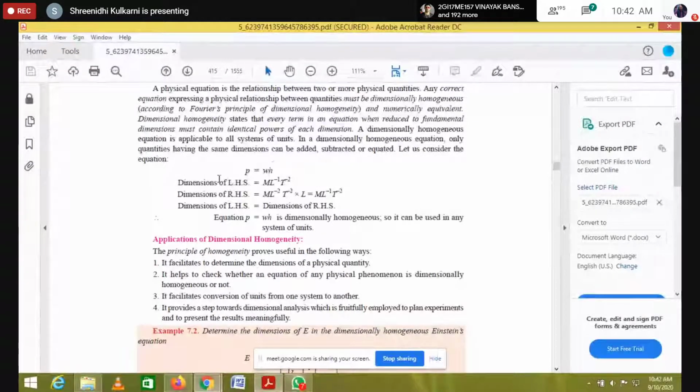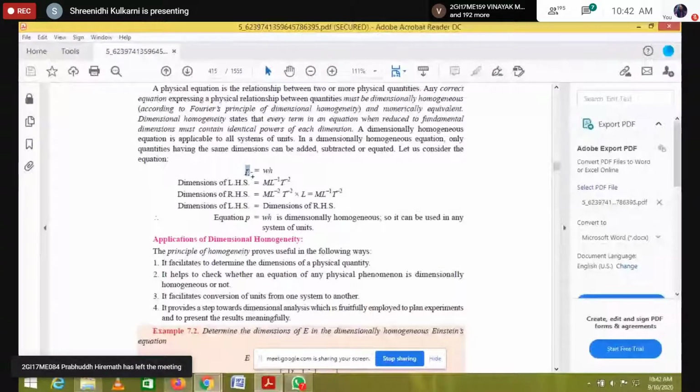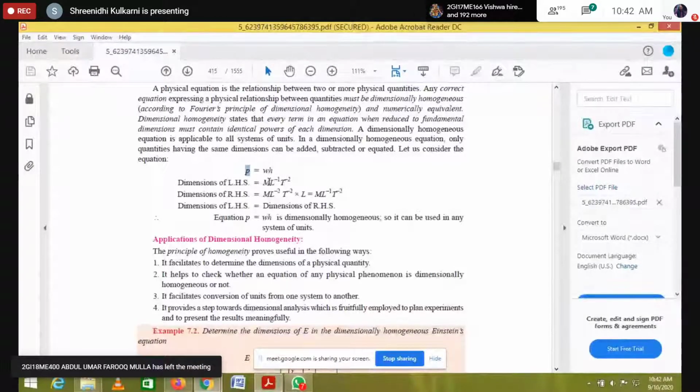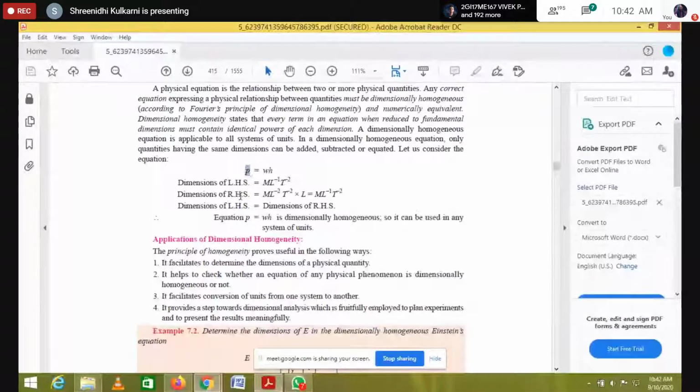Whatever the left hand side we have, I will write it as meter cube per second. Similarly, for the right hand side, meter cube per second, in terms of M, L and T. Now for the dimensions of the given power, I write it as watt.